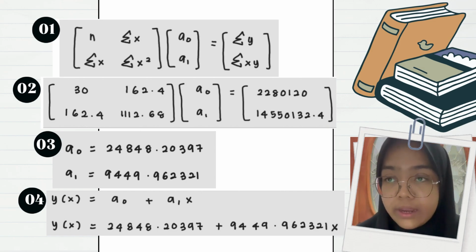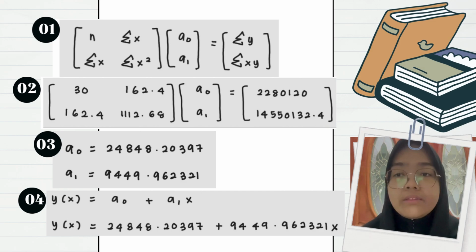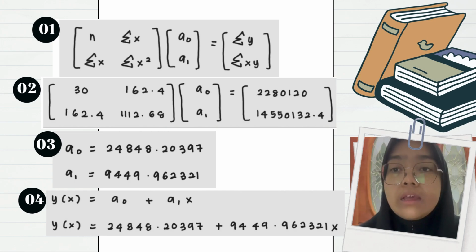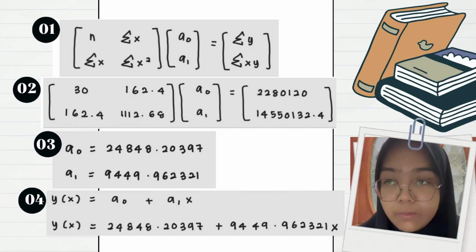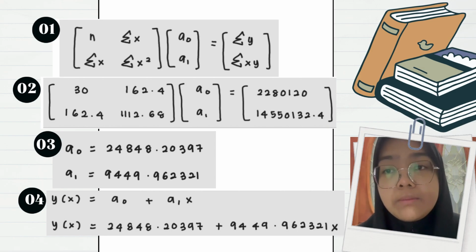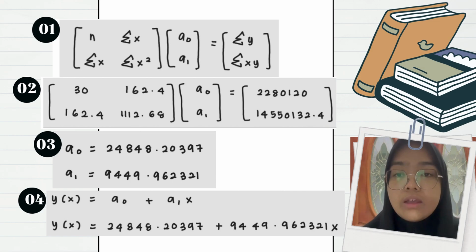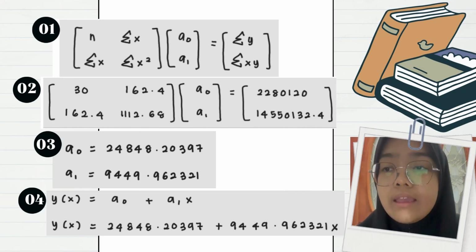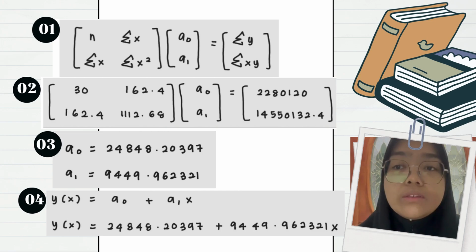For step number 1, we need to form a matrix function. Why do we need to use matrices? We use matrices when determining the least square because they allow us to organize the problem efficiently and handle multiple equations systematically. As you can see in the second step, we entered the values of the dataset into the calculator and gained the values according to step 1.